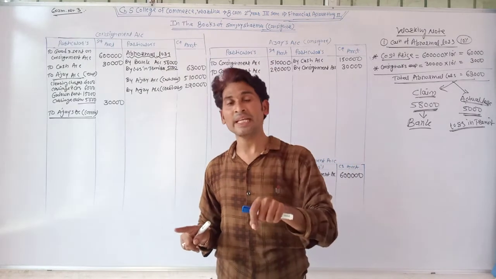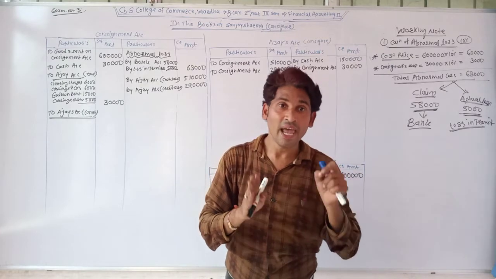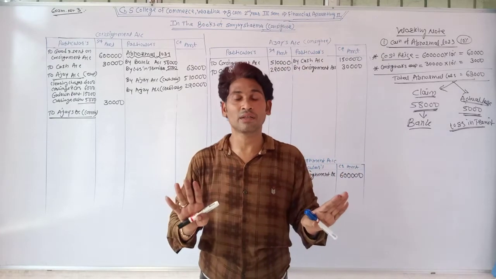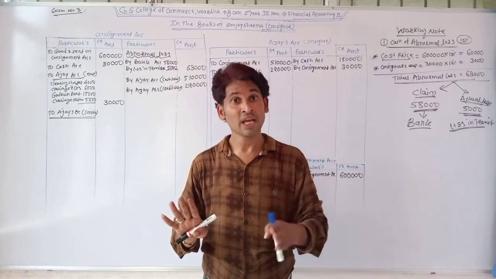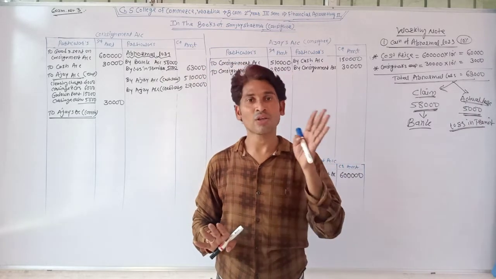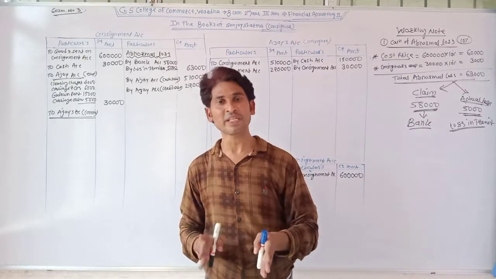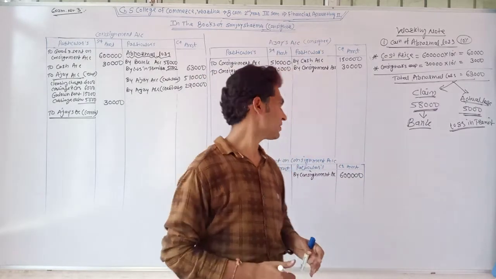When they have clearly given the percentage of Del Credere commission on gross sales, at that time you don't charge the Del Credere commission on credit sales. You need to calculate the Del Credere commission on gross sales, and gross sales means total sales, that is cash sales plus credit sales.